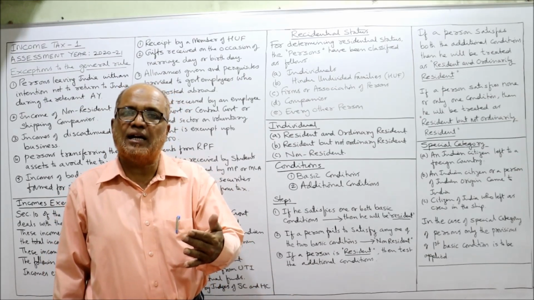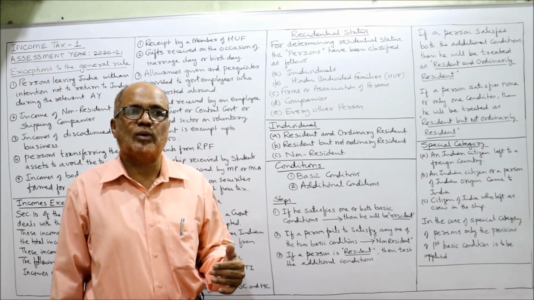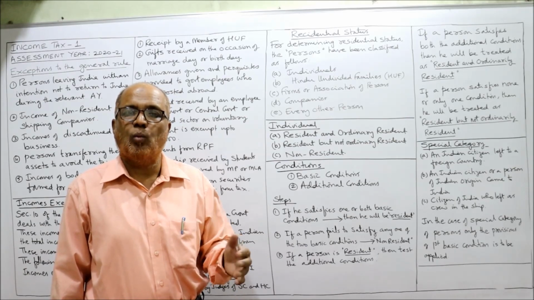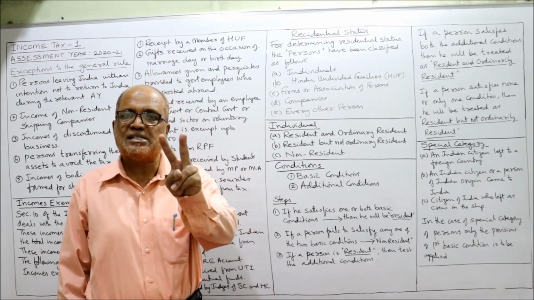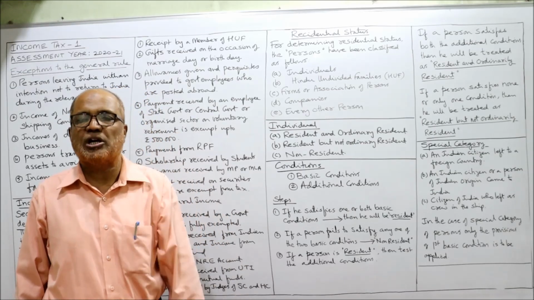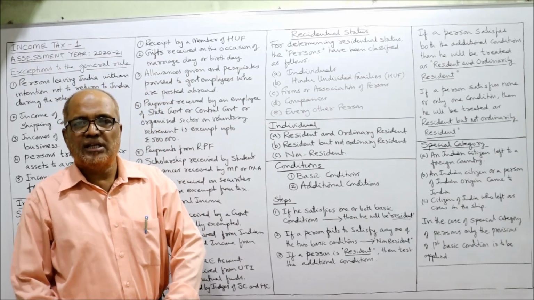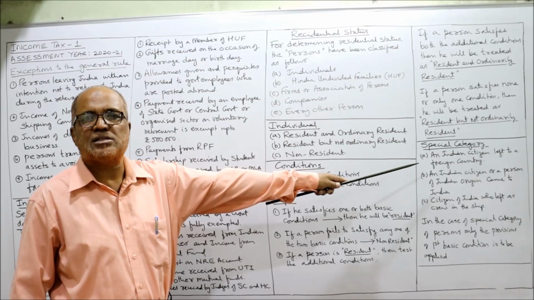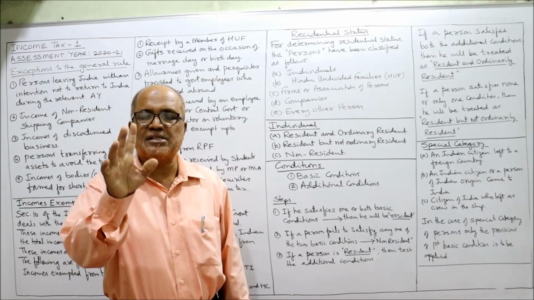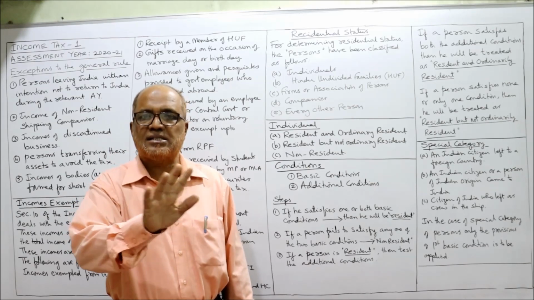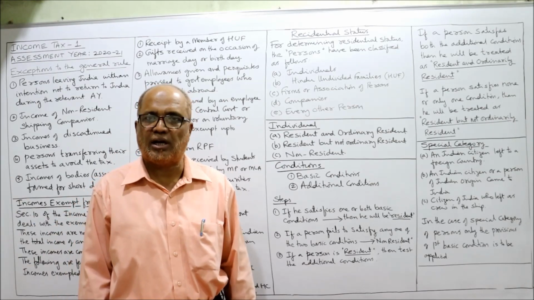What are the basic conditions? What are the additional conditions? In the next video, I am going to explain in detail. Two basic conditions are there, two additional conditions are there. To special category persons, only the first basic condition will apply. The second basic condition will not apply.